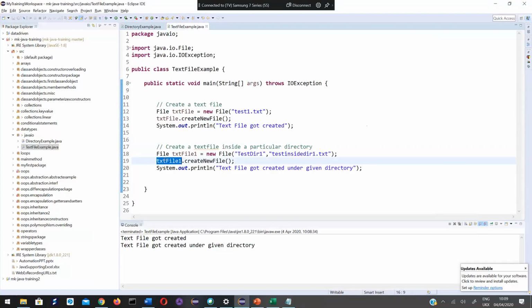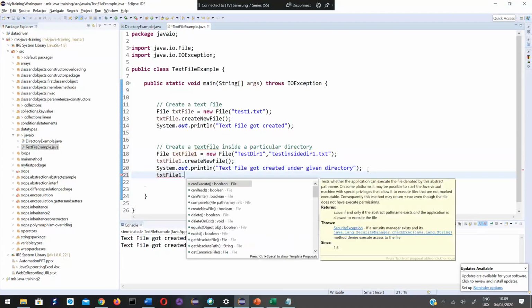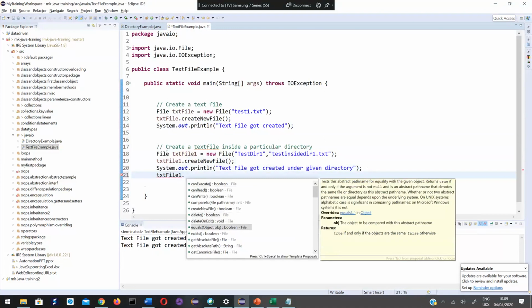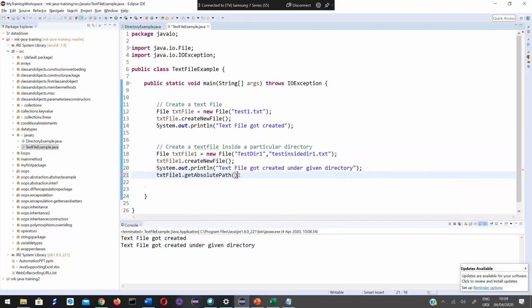And there are many other methods which can be executed on this file object. Suppose, let's say, this text file1 dot. If you see, these are all the methods present in this File class. That's why on that object, when I do this dot, it gives me all the methods present there. I would like to execute the method getAbsolutePath. Let's see what it returns.